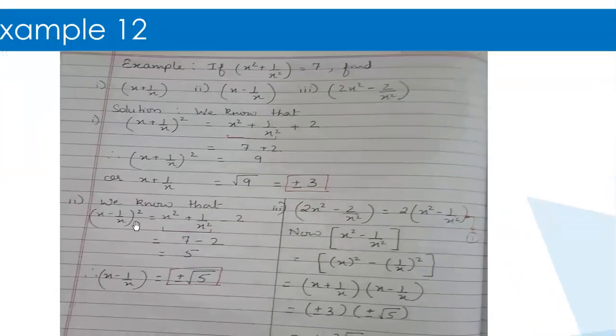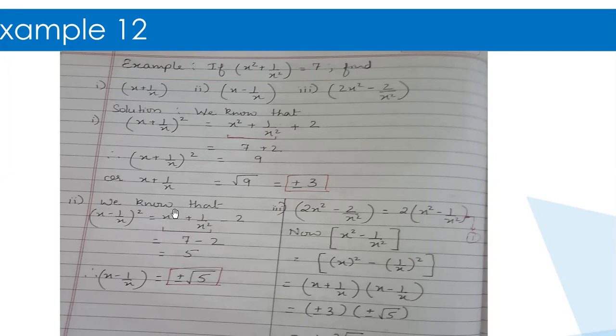Okay, then we come to the next part. Again, they've asked me x minus 1 upon x. So again, higher power value they have given, lower they want. So first I will take this expression, I will square it up and I'll write the spread, which I have written. So again, the spread is x square plus 1 upon x square minus 2. If you see, the only change over here and here is of the sign of 2. Here it is plus 2, here it is minus 2. Why? Because here in the center it was a plus sign, here in the center there is a minus sign.